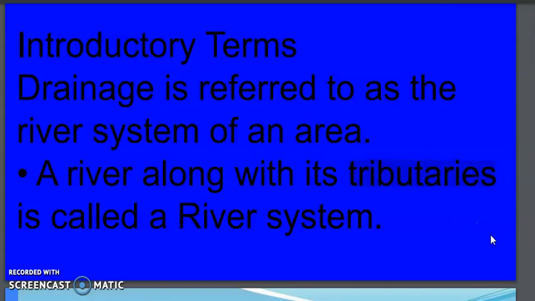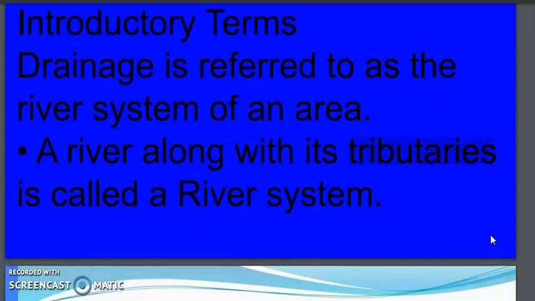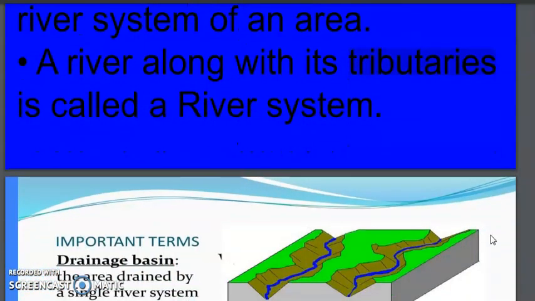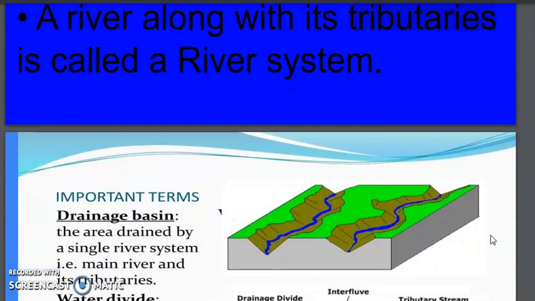When small streams join the main river, they are called tributaries. Another term related to rivers is distributary. When a main river bifurcates or divides into different streams, that is called distributary. So a river along with its tributaries and distributaries is called the river system.